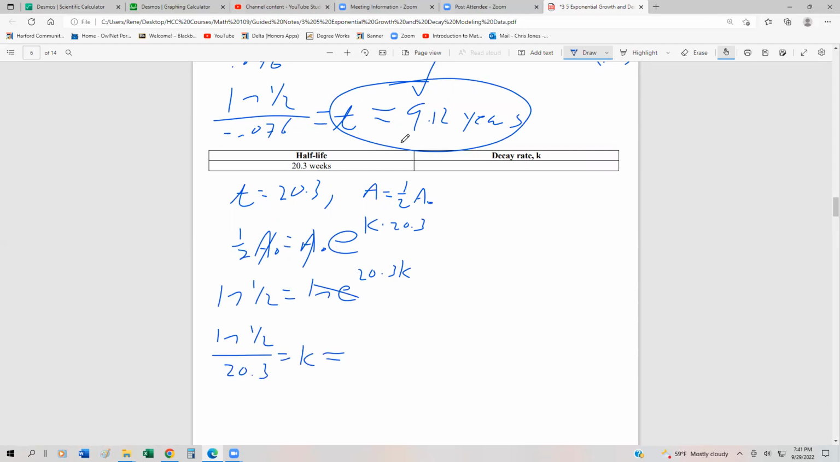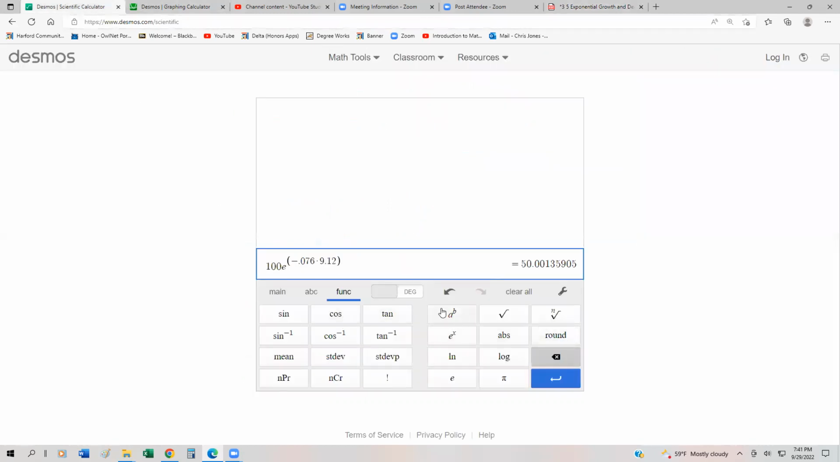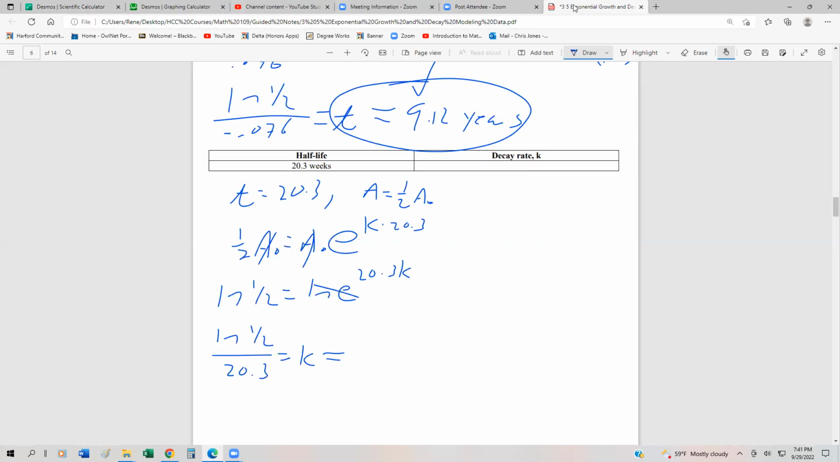Then let's throw that into our calculators. We have ln of 1/2, and we divide that by 20.3. Our decay constant is 0.0341, negative. So that's going to be negative 0.0341, and that would go right in here.